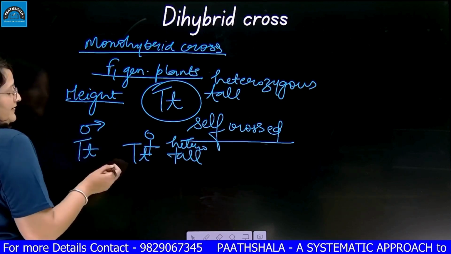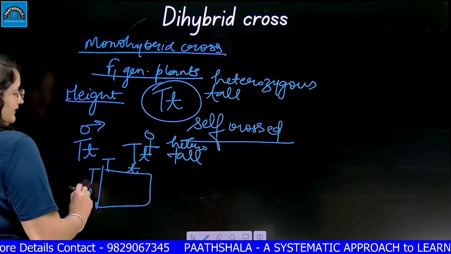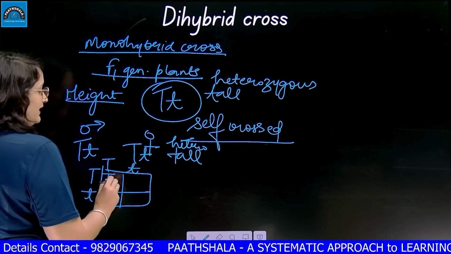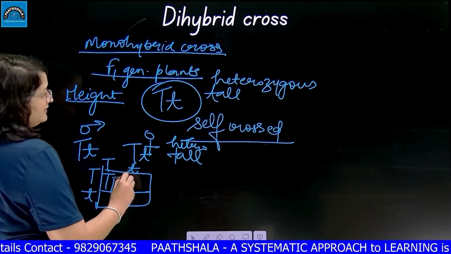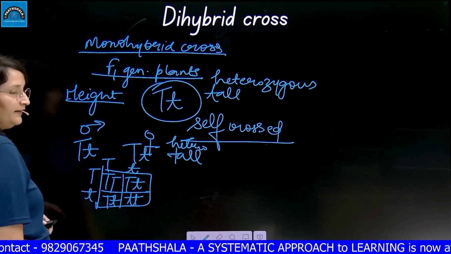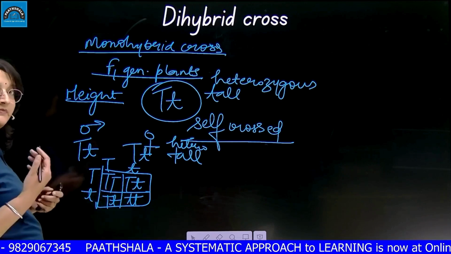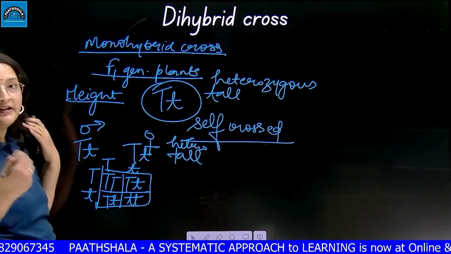And when they form the gametes, like this, the F2 generation was something different. It was not the same as earlier. Again, 4 members were formed, but all 4 had different genotypes and phenotypes too.